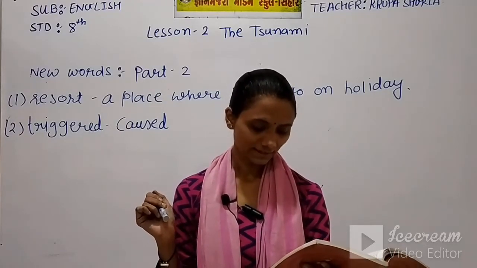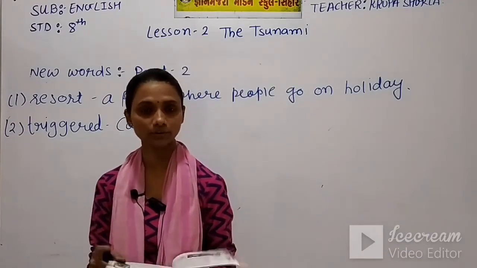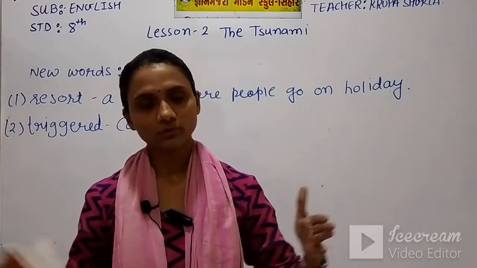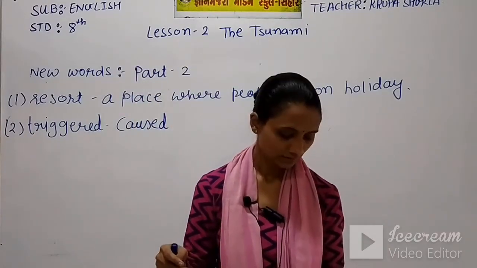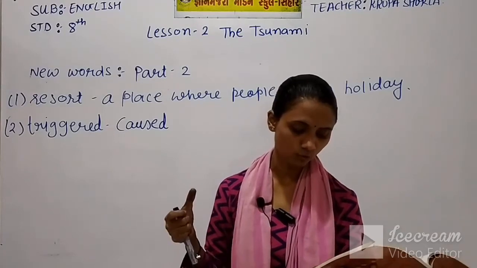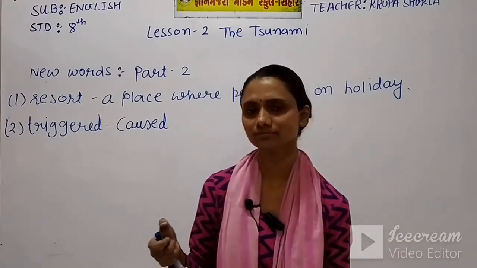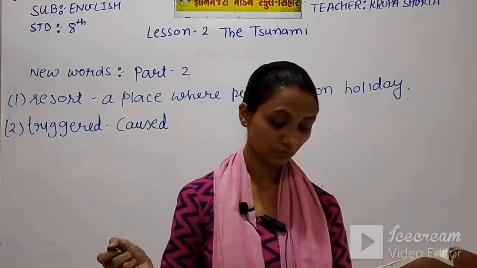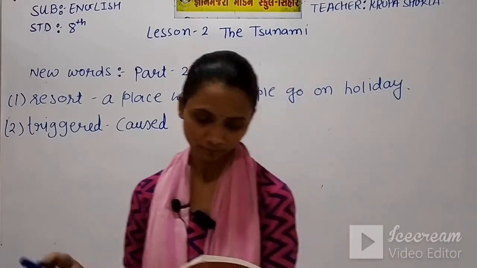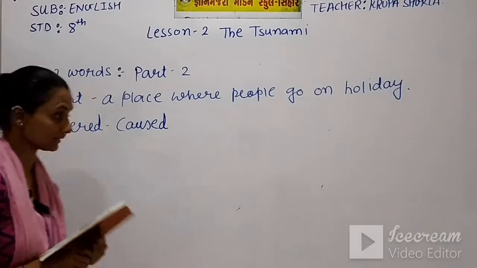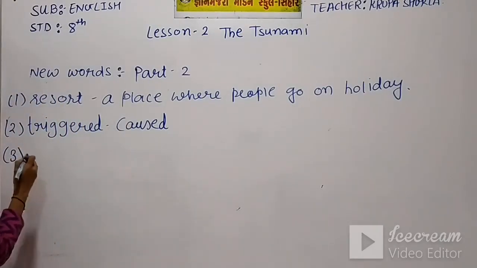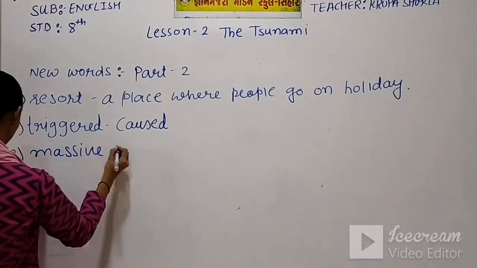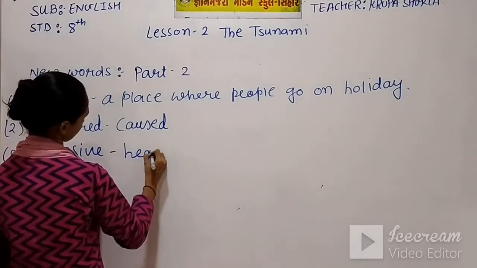The water was swelling and kept coming in. Penny Smith remembered. So Penny was telling the story to a reporter, and he just said that water was coming towards us at a very high rate. The beach was getting smaller and smaller. I didn't know what was happening. Here we got one word, that is massive earthquake. Massive is a word which can be used to describe a very heavy and large thing. Massive means heavy.